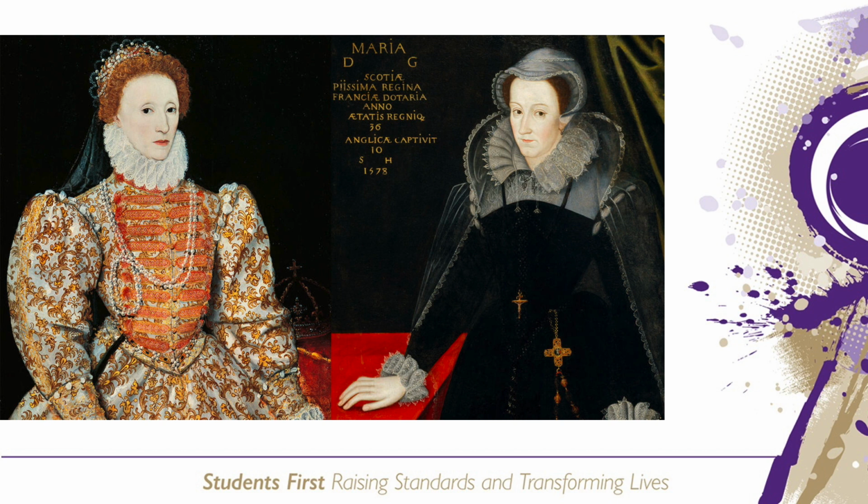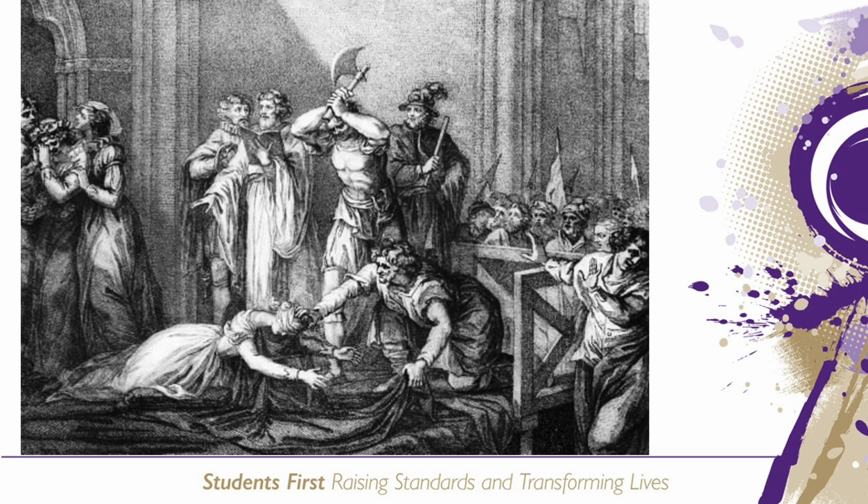In 1558, Mary, Queen of Scots, had also declared that she was the heir to the English throne. Mary was Elizabeth's second cousin and the great-granddaughter of Henry VII. This meant that she did have a rightful claim to the English throne. The threat of Mary grew when Mary returned to Scotland in 1561, following the death of her husband, the King of France. Mary, Queen of Scots, remained a problem for Elizabeth throughout the majority of her reign, right up until her execution in 1587.